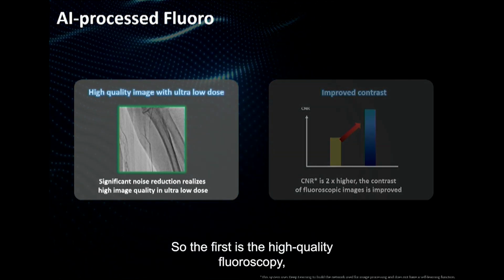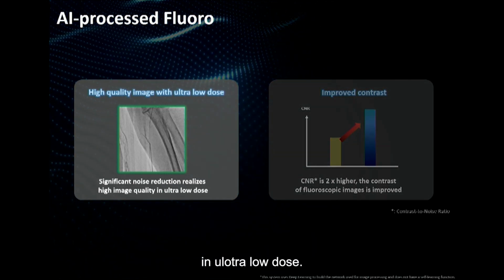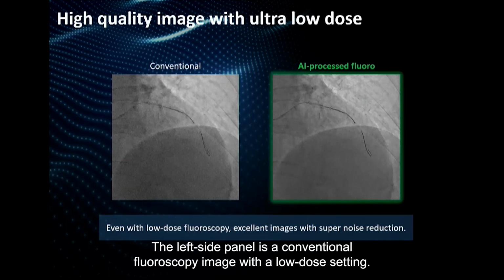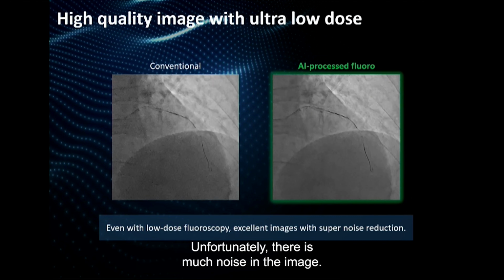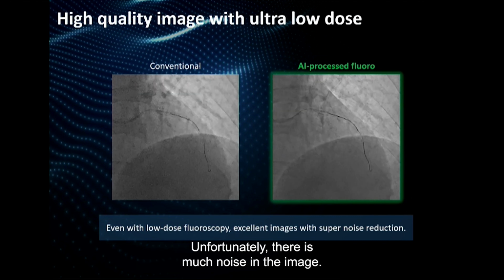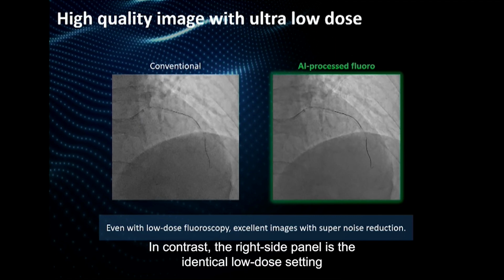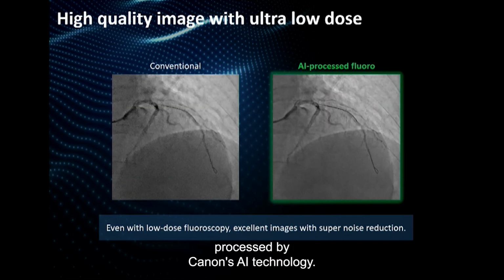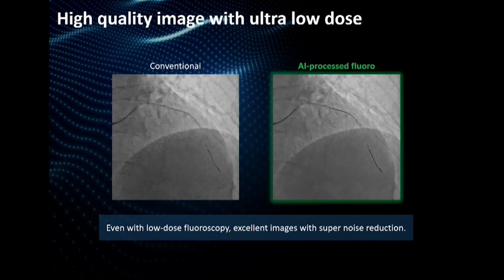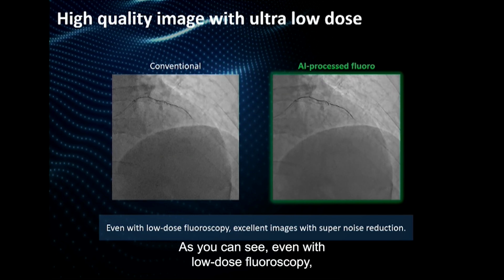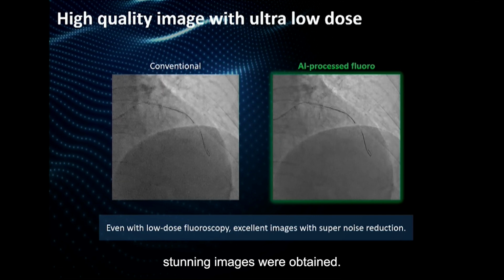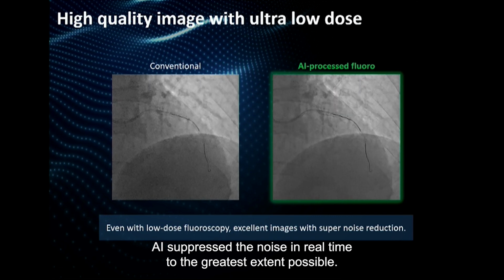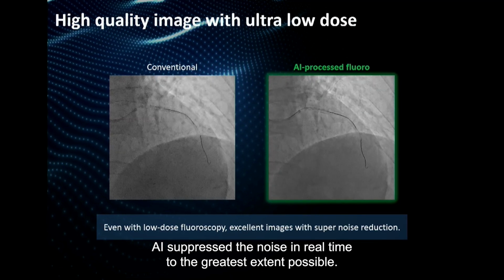So the first is a high quality fluoroscopy with ultra low dose. The left side panel is a conventional fluoroscopy image with a low dose setting. Unfortunately, there remains noise in the image. In contrast, the right side panel is an identical low dose setting processed by Canon's AI technology. As you can see, even with low dose fluoroscopy, stunning images were obtained. The AI suppressed the noise in real time to the greatest extent possible.